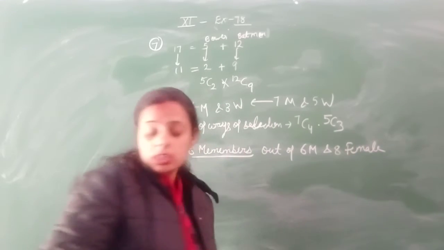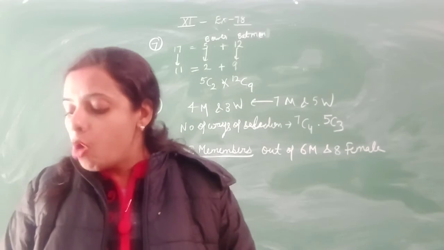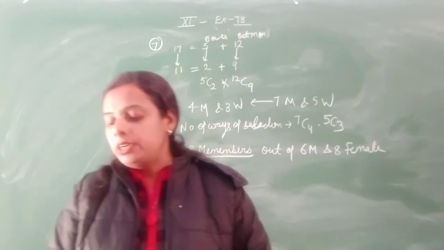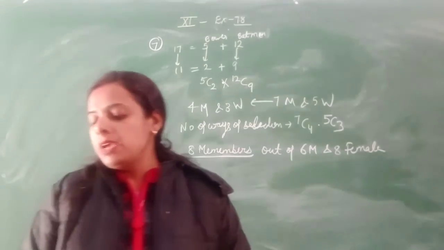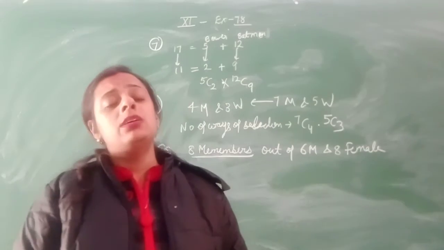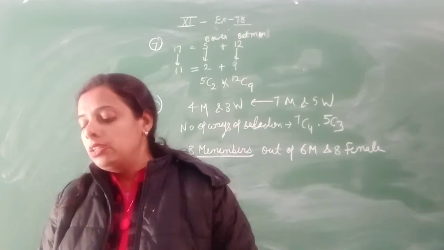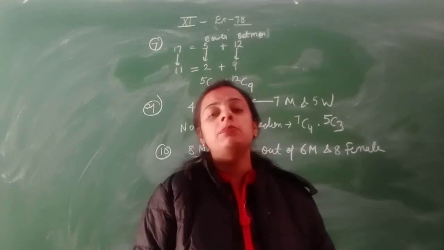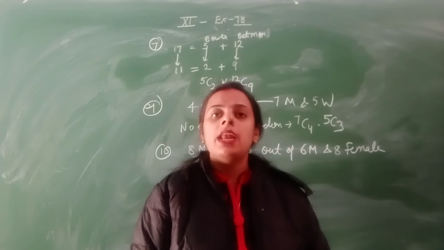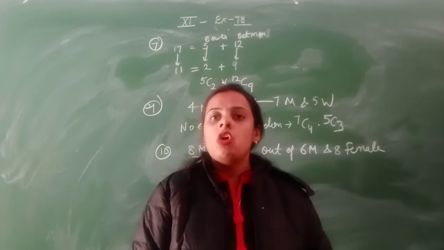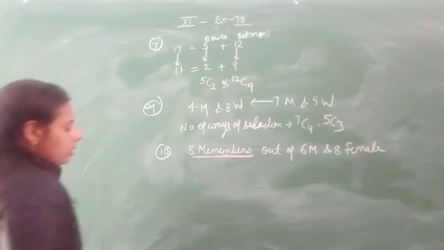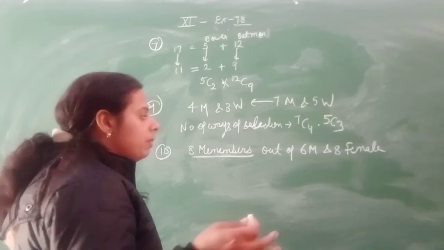The essential condition given here is: in how many ways can it be formed so that the males may not be outnumbered. What do you mean by this line? What is the meaning of this line, that the males may not be outnumbered? It means the males can't be fewer than the females. They are always greater than or equal to the females.